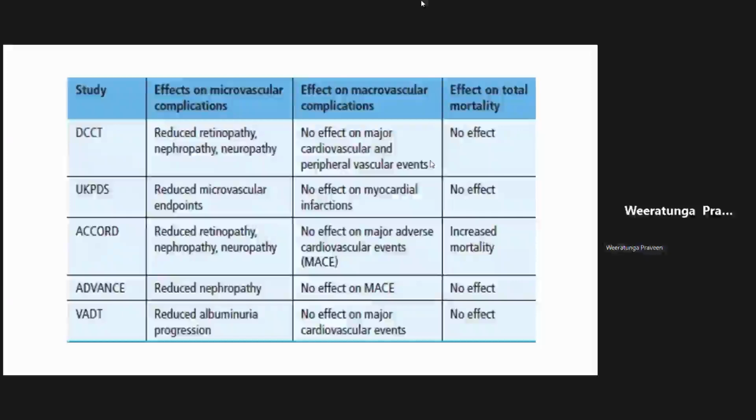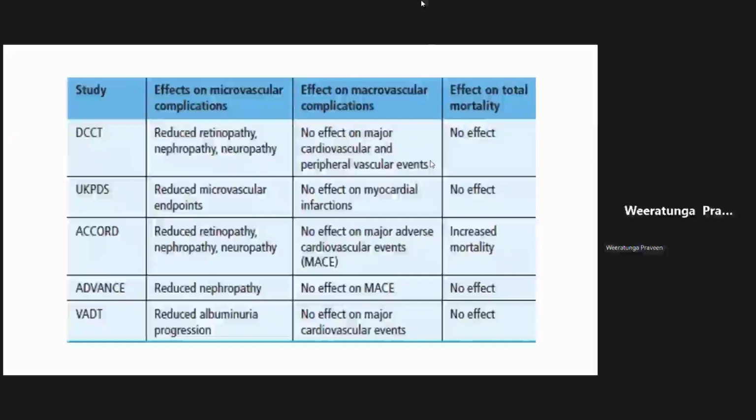That is, if you think about it, reasonable, because diabetes is not the only thing that causes the macrovascular complications, right? There are other factors: age, gender, smoking, other risk factors that play a role. So that is why all the diabetes trials agree that with glycemic control there is significant impact on the microvascular, but not very much on the macrovascular complications. That is a very clear, obvious statement.